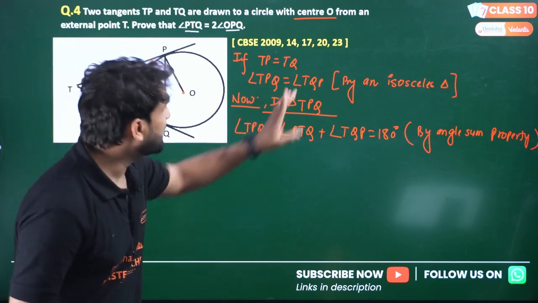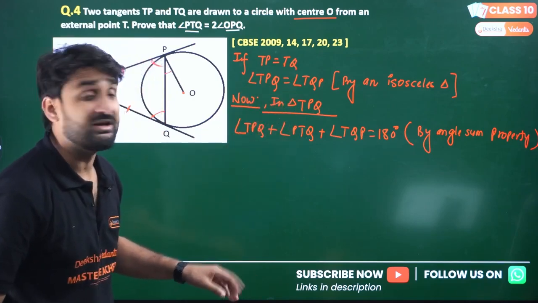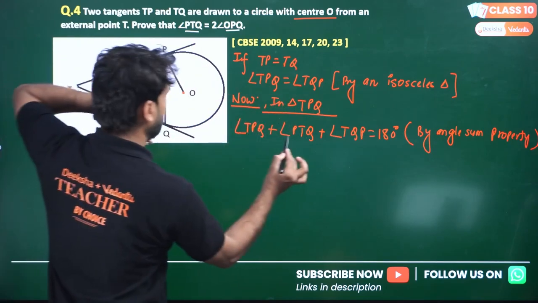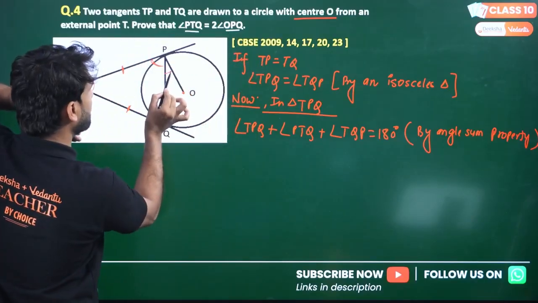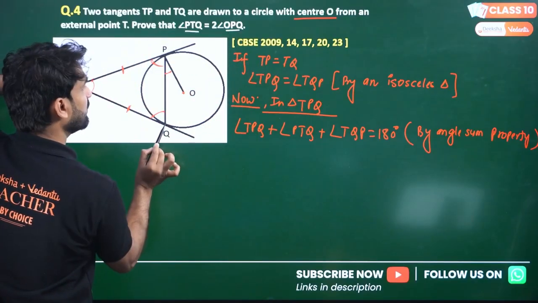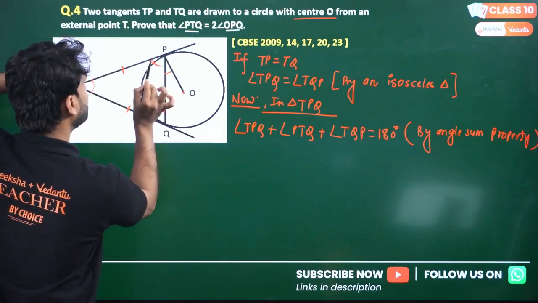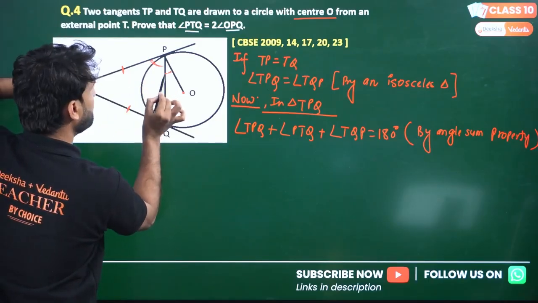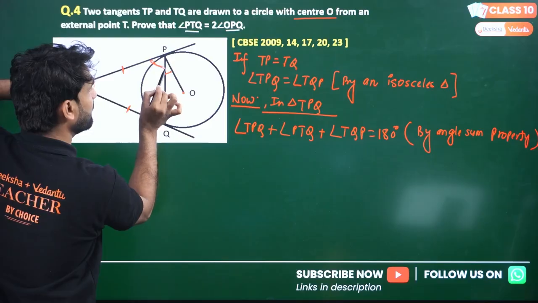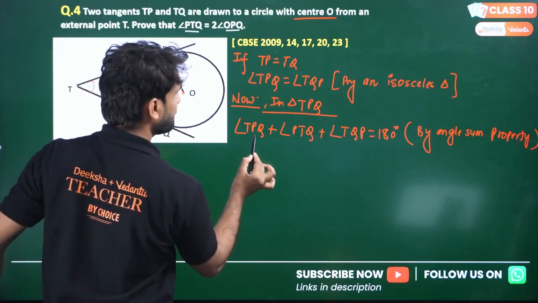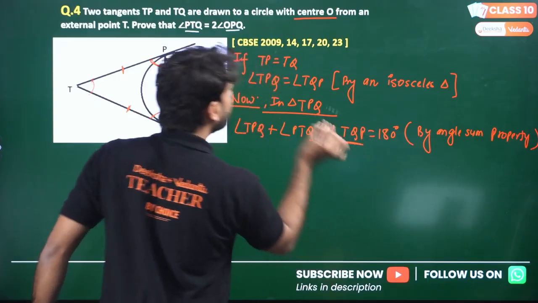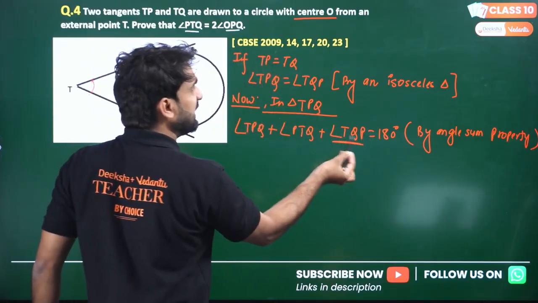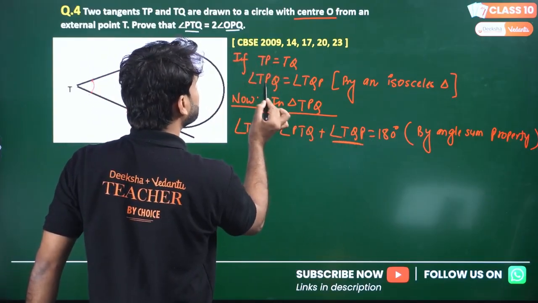If I want PTQ, PTQ is already here, and I want OPQ, and OPQ is here, which is neighboring to TPQ. So can we replace this TQP with TPQ?